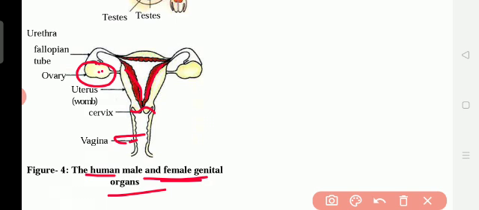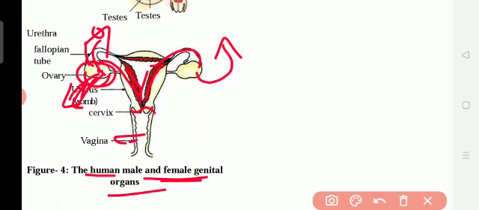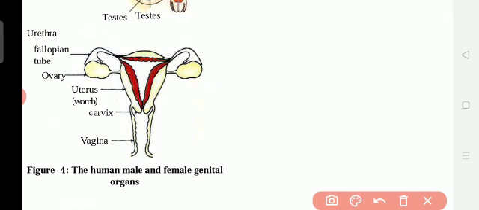This ovary releases the egg. Each month one egg it releases. Okay, for each month, one egg the ovary releases. Alternatively means what? For one month it releases the egg, for the second month it releases the egg again, for the third month it releases the egg. Two eggs will not come at the same time. For one month one egg from this side, for another month another egg from this side. Like that it comes.